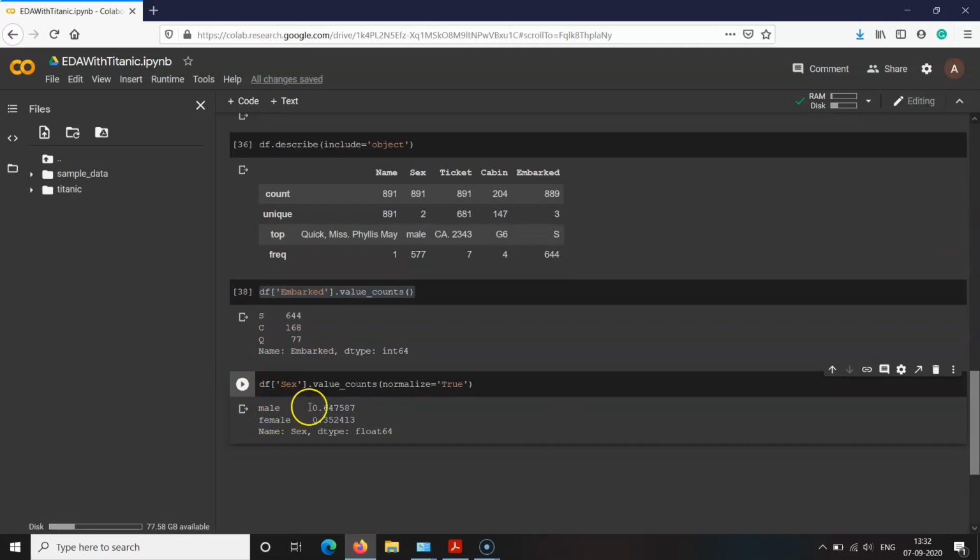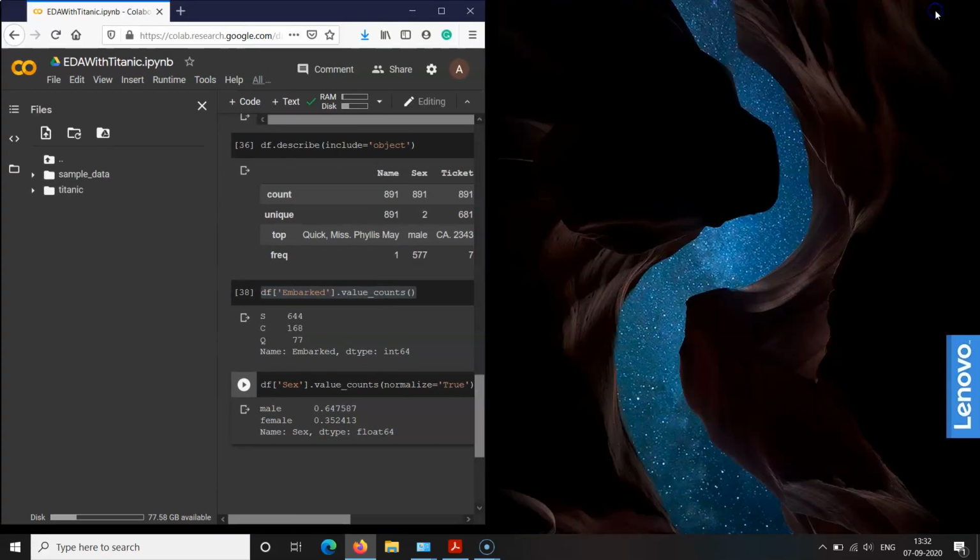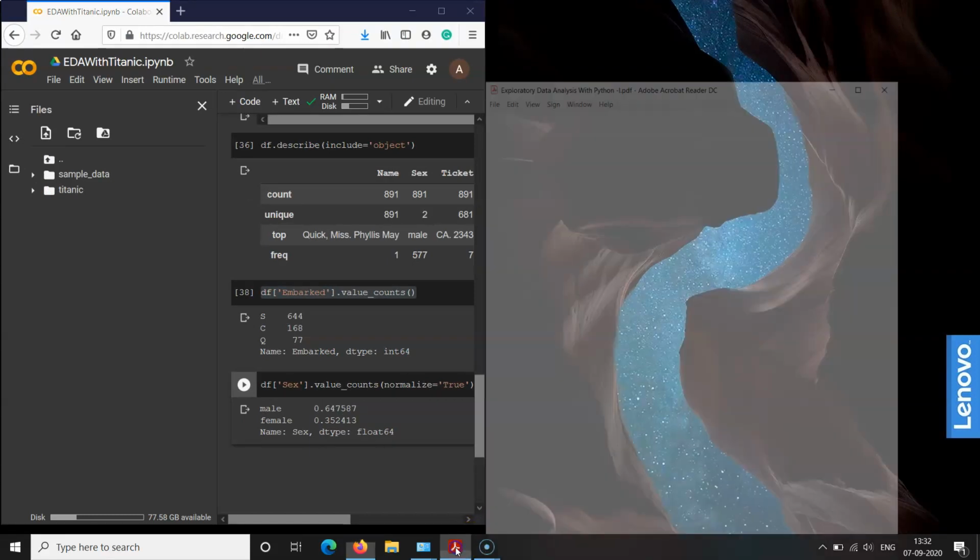Male corresponds to 64 percent and female corresponds to 35 percent. So if you use normalize as the argument to the value_counts command, it will return the percentage. If you use the default without any arguments, value_counts will return the number of instances. There are two kinds of information you can get about the count of values for categorical or non-numeric variables: either in terms of numbers or in terms of percentage.